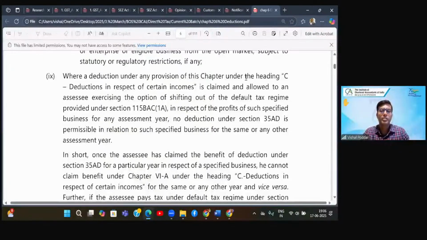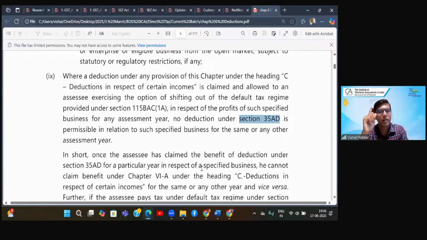Again, what they are talking about is this deduction under heading C, which covers different types of businesses. And also, I'm sure you remember in PGBP, we have this section 35AD, which again covers specified businesses. Now, 35AD is also giving me a list of some specified businesses, and heading C is also covering a list of specified businesses. The possibilities are that both these lists may have overlap, meaning a few businesses may be common in the two.